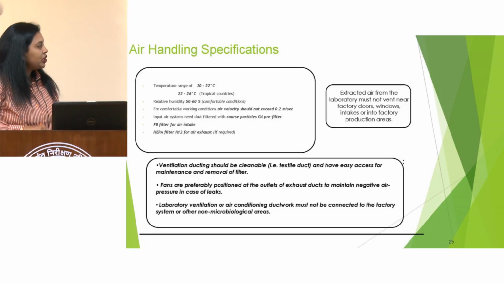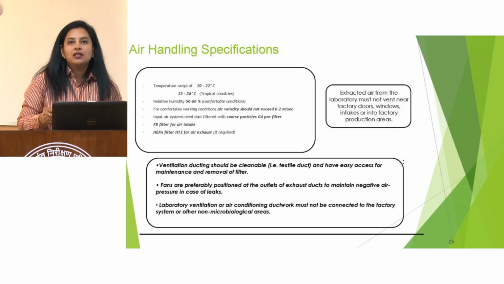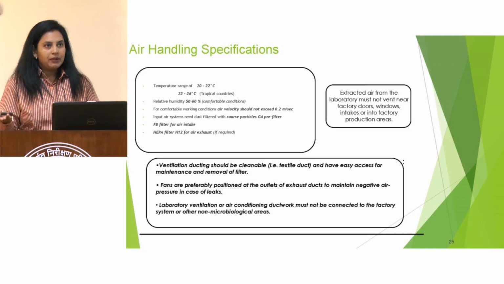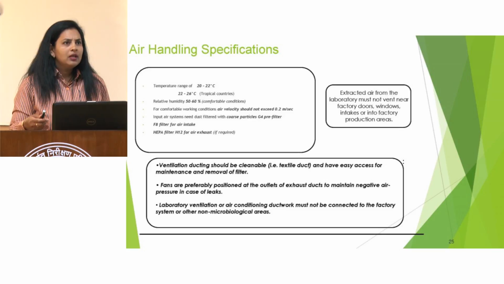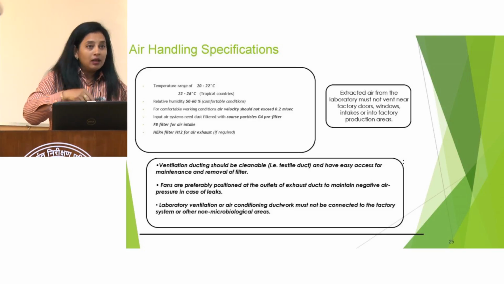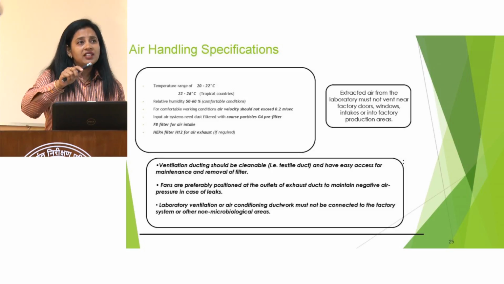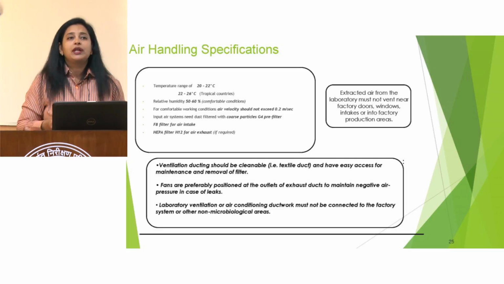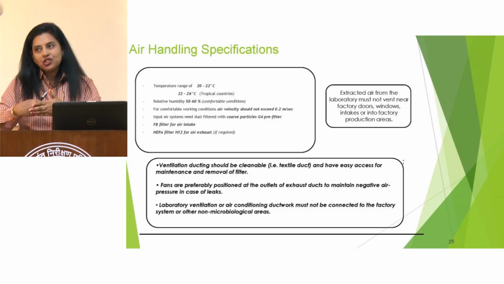And these laboratory ventilation or air conditioning ductwork should not be connected to the factory system or other non-microbiological areas. For example, if I take this particular building, there must be a microbiology laboratory here, and the other administrative areas must also be there. So we should not have the same system catering to both the microbiology laboratory as well as those administrative areas, because otherwise there is a risk of cross contamination.